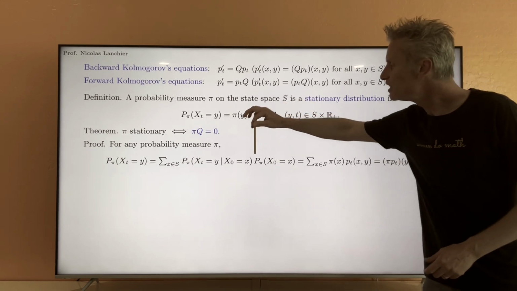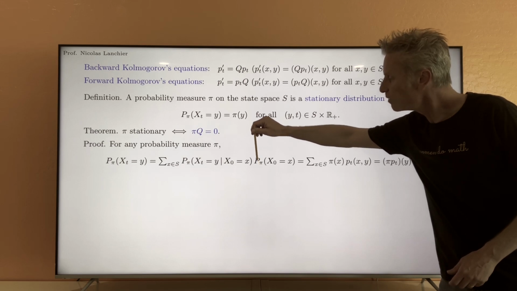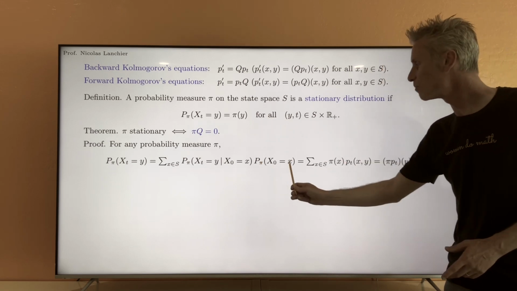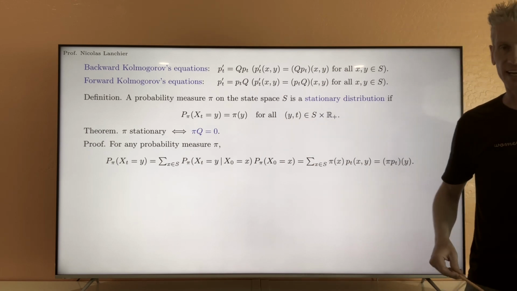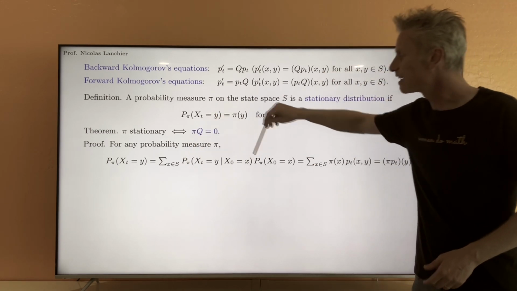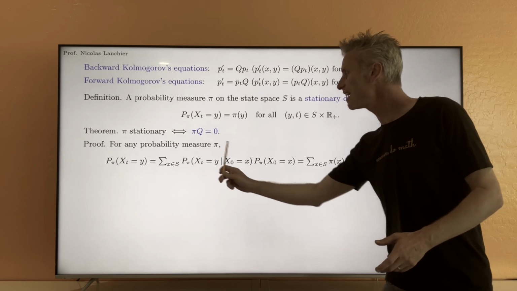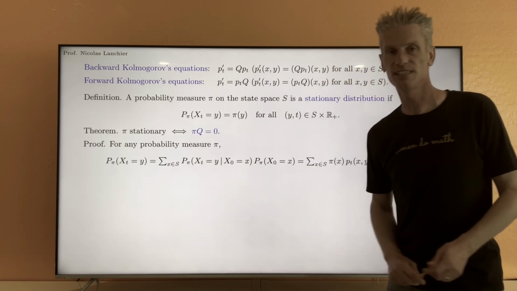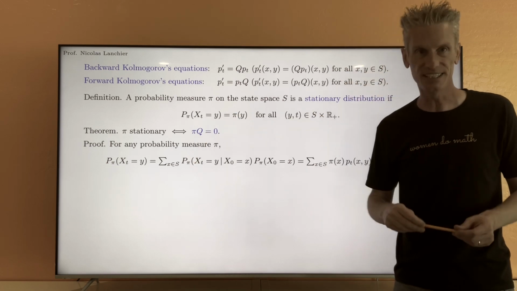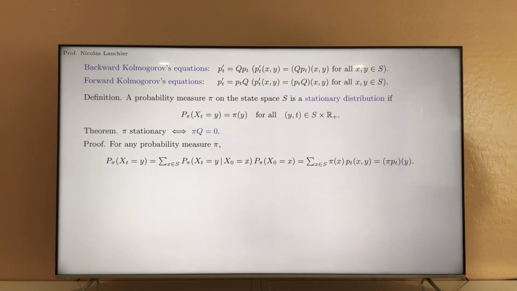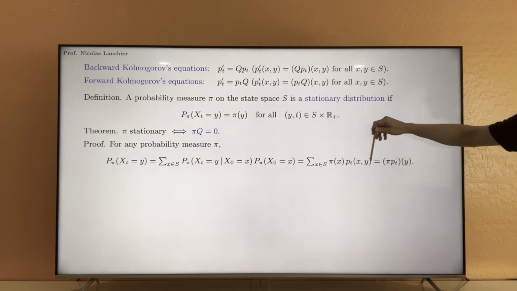Now, by definition, this piece of pi means that we start from x with probability pi x. So this probability is just pi x. And this is exactly the probability of going from state x to state y in t units of time. That's exactly the coefficient xy of the matrix Pt. And so eventually we find the sum over x of pi x times Pt xy.